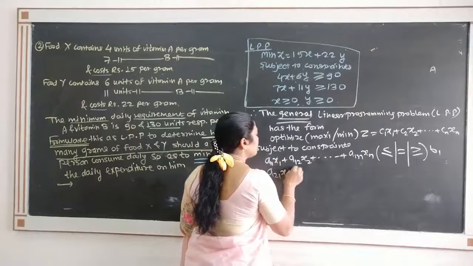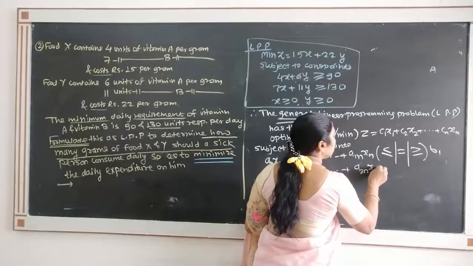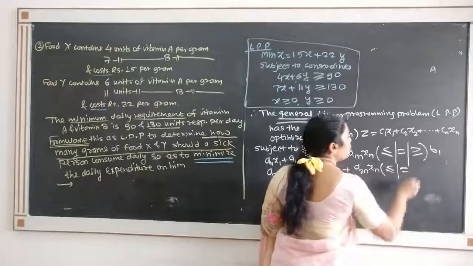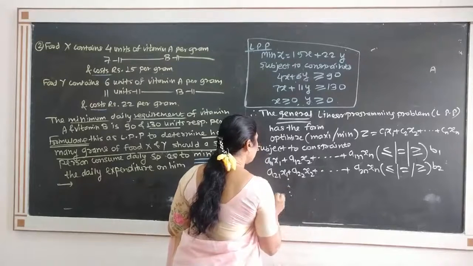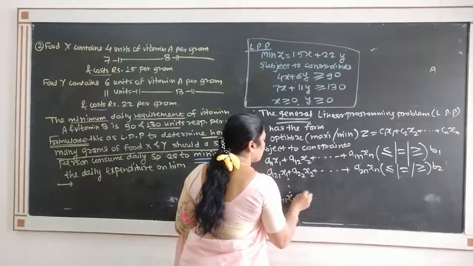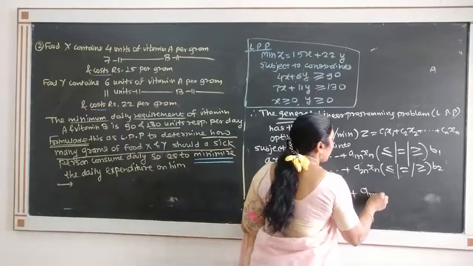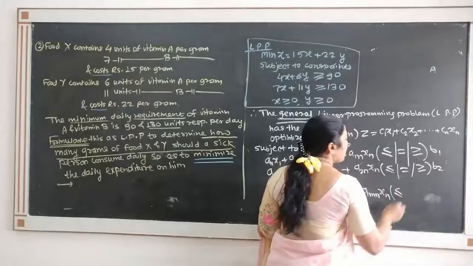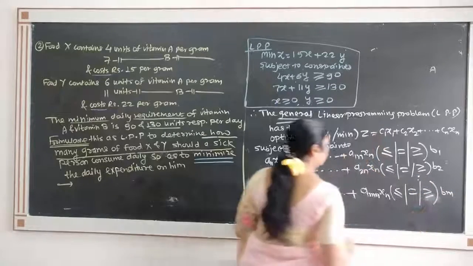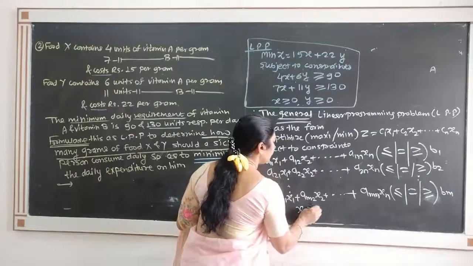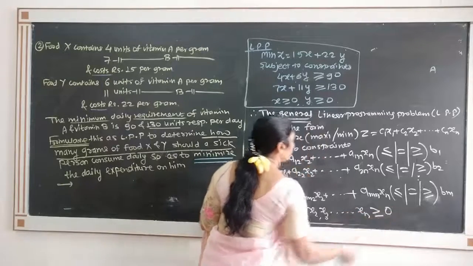a21 x1 plus a22 x2 plus a2n xn either less than or equal to or greater than or equal to b2, etc. Suppose there are m constraints, so I get am1 x1 plus am2 x2 plus amn xn either less than or equal to or greater than or equal to bm, where all decision variables x1, x2, x3, xn greater than or equal to 0.